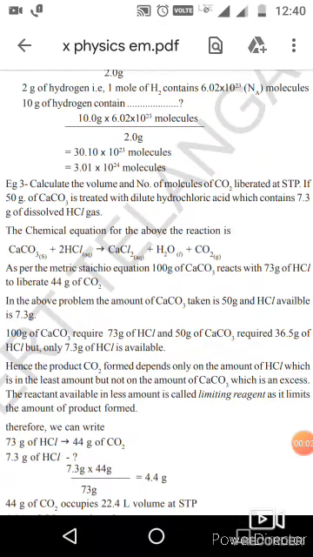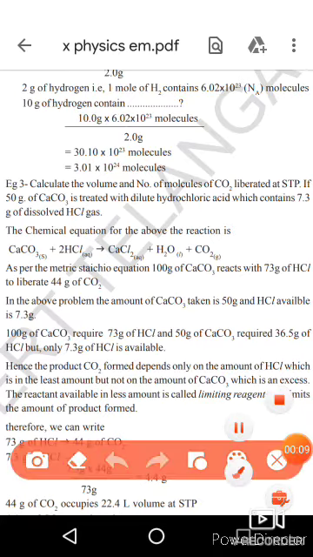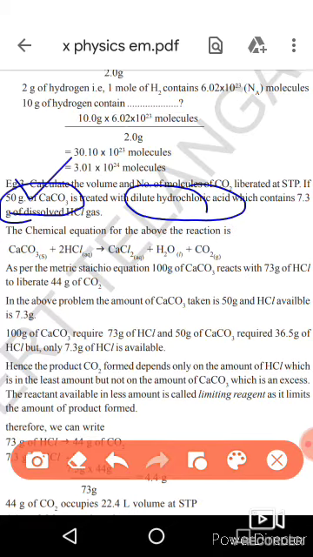Students, in this chapter our last problem is example 3. Calculate the volume and number of molecules of CO2 liberated at STP if 50 grams of CaCO3 is treated with dilute hydrochloric acid, HCl, which contains 7.3 grams of dissolved HCl gas.